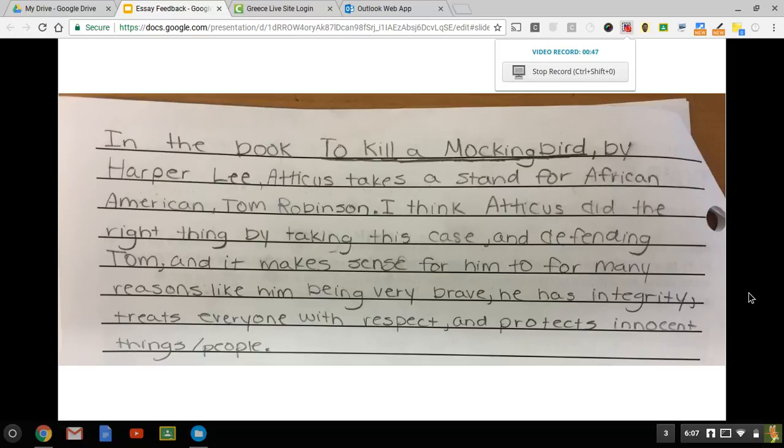people. So what this paragraph did well is it gave me the title and the author. It told me that the character Atticus took a stand for Tom Robinson. It told me very clearly that they think it made sense for him to do that, and it gave the reasons. So that would be a simple, straightforward way to do the introduction. You give title and author. You say that you think it makes sense or doesn't make sense for him to defend Tom and give the reasons.